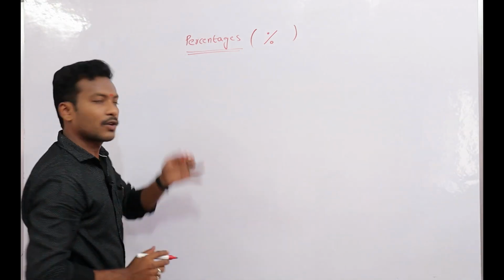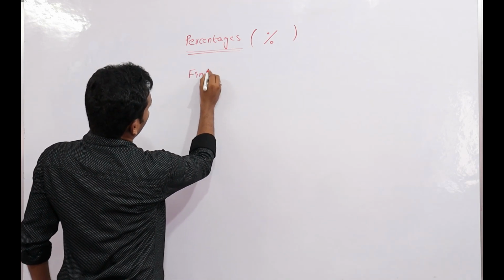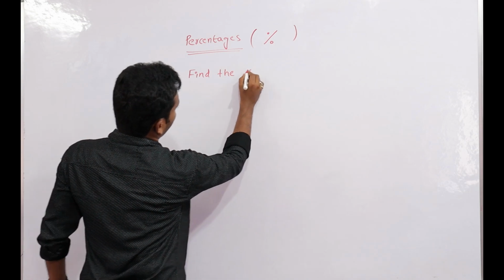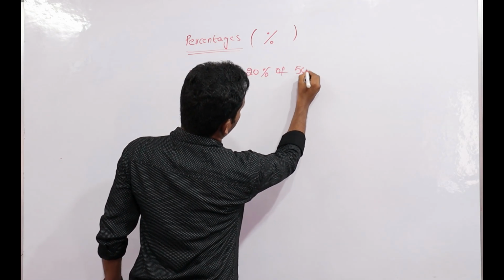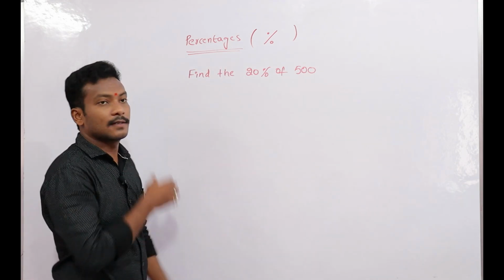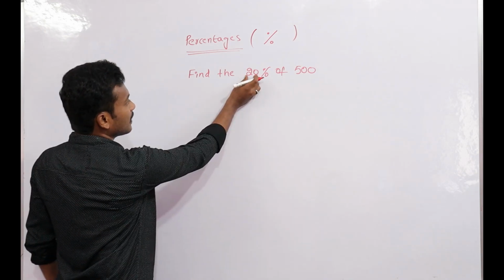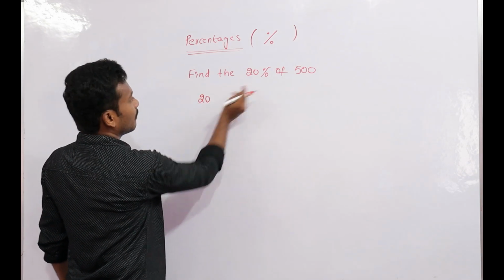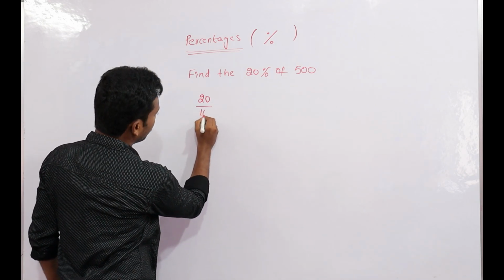Now question. Find 20% of 500. Suppose the question is given like this, 20% of 500. First of all we can do, that is 20 with the percentage means by 100.